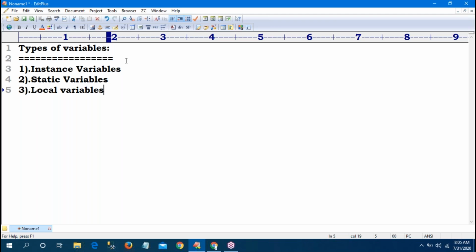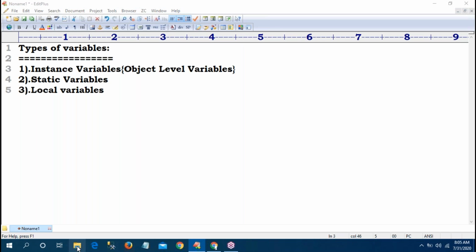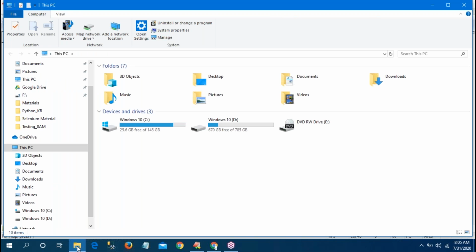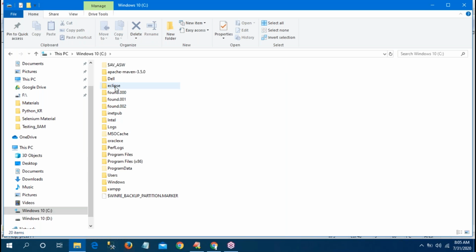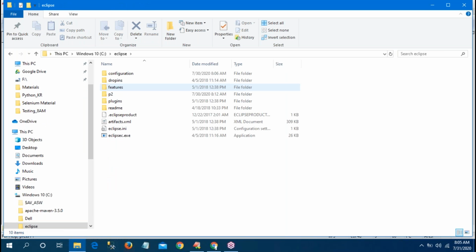Instance variables are those where the value of the variable changes from object to object. Then I can go for an instance variable. That's why this is also called an object level variable. Yesterday I gave one small example also: a Student class. If I'm creating a number of students, student 1, student 2, student 3, student 4, every student's number and name should change. Then student number and name I can make instance variables.